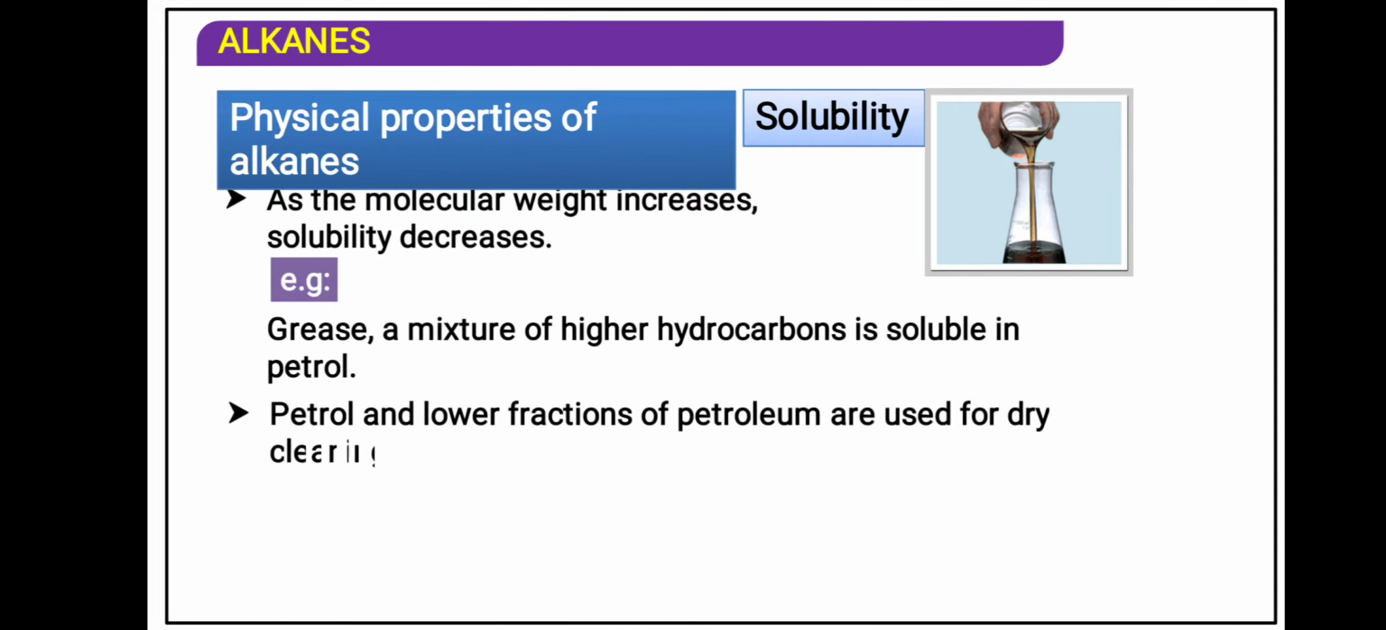Petrol and lower fractions of petroleum are used for dry cleaning purposes. In dry cleaning, no water is used because the organic dirt is not removed by water, so an organic solvent such as petrol, kerosene, etc. will remove it.